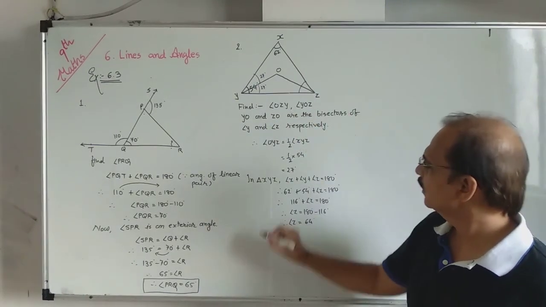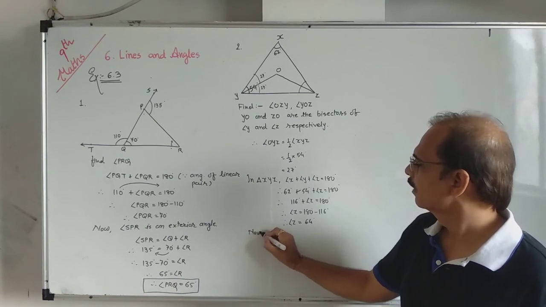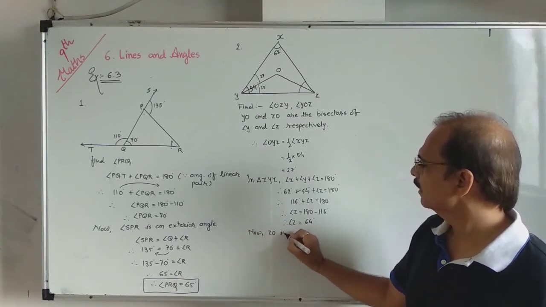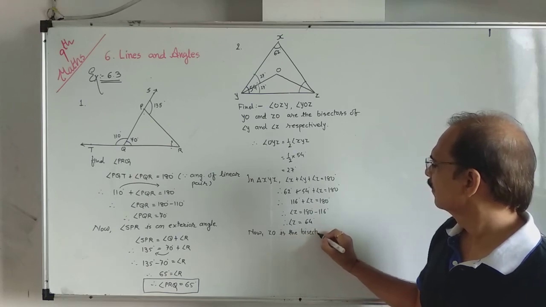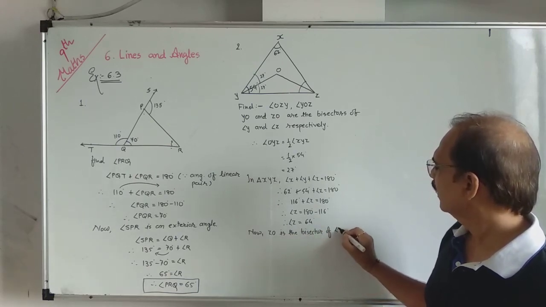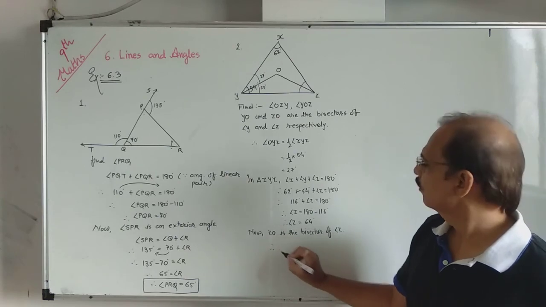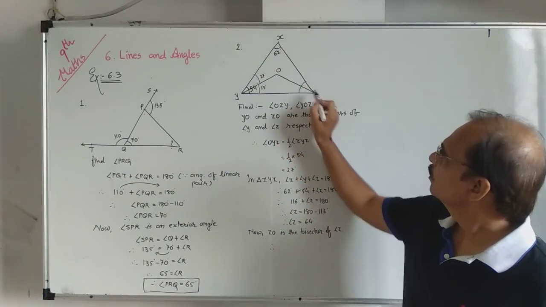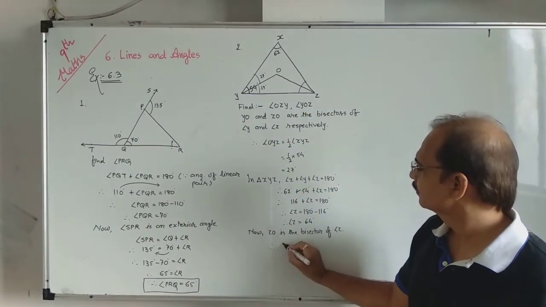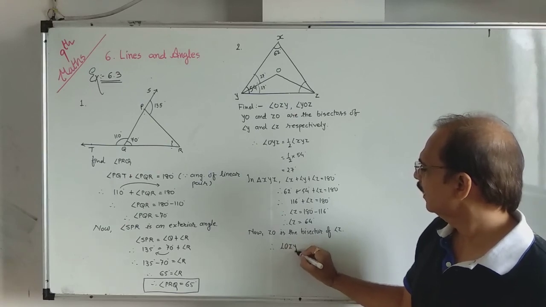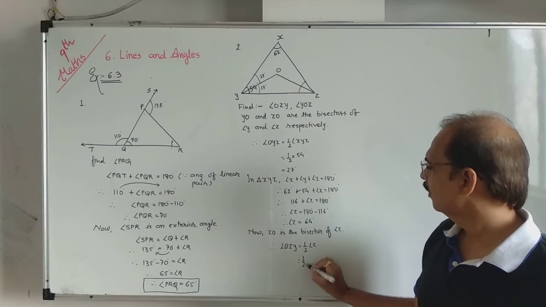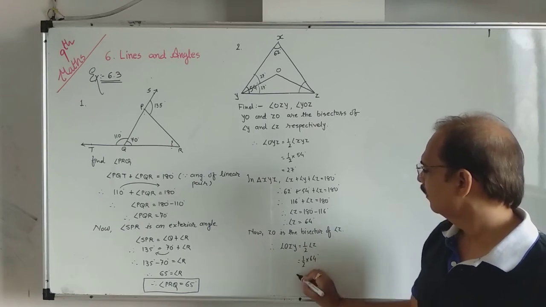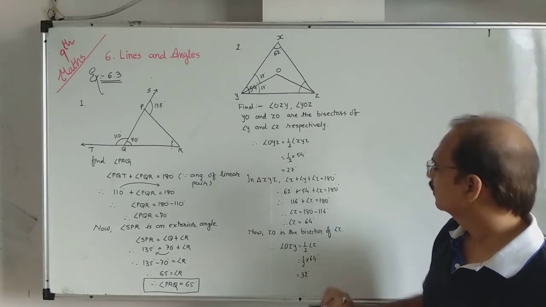Now ZO is the bisector of angle Z. Therefore angle OZY equals half of angle Z, half of 64 is 32.